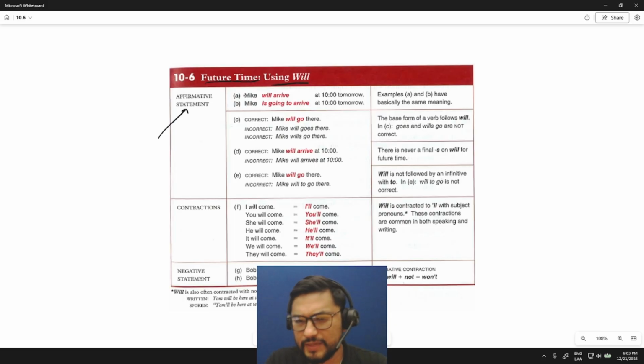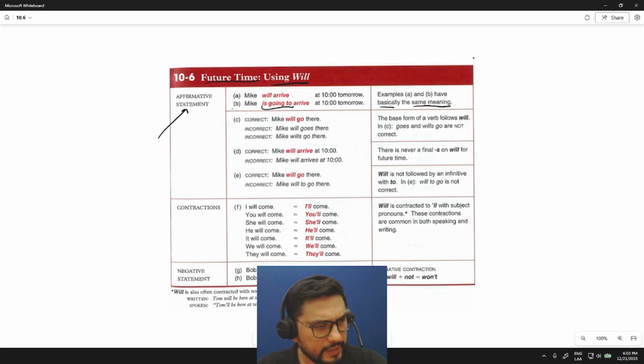So if you look at example A and B to begin, Mike will arrive at 10 tomorrow. Mike is going to arrive at 10 tomorrow. Both of these are talking about the future. Here the explanation says that they are basically the same thing. So we basically use will to talk about the future in general.